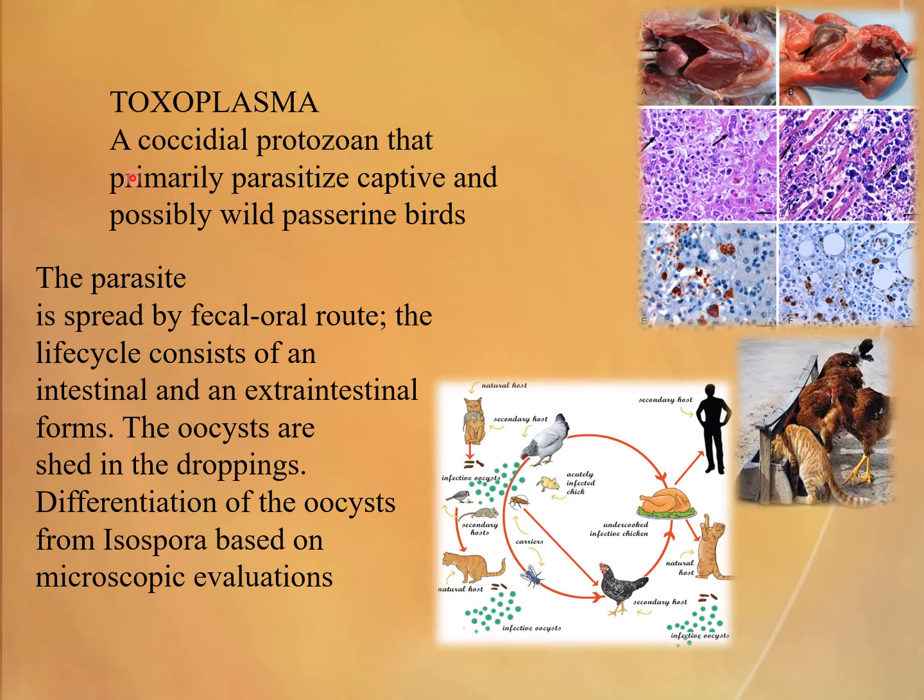Toxoplasma, a coccidial protozoa that primarily parasitizes captive and possibly wild passerine birds. The parasite is spread by the fecal oral route. The life cycle consists of an intestinal and extra-intestinal form. The oocysts are shed in the droppings. Toxoplasma is famous in humans, causing infertility and miscarriage in women. Differentiation of the oocyst from Isospora is based on microscopic evaluation.